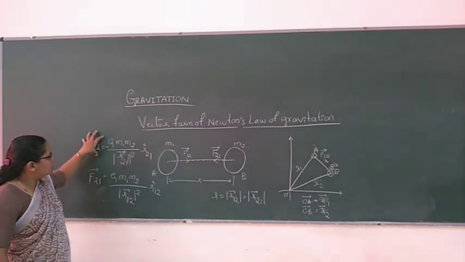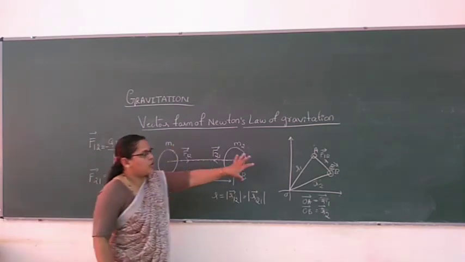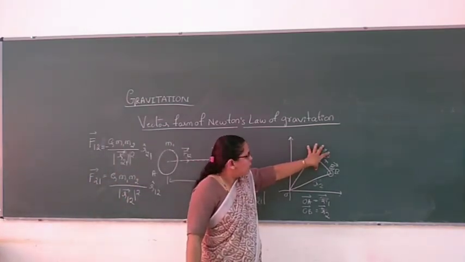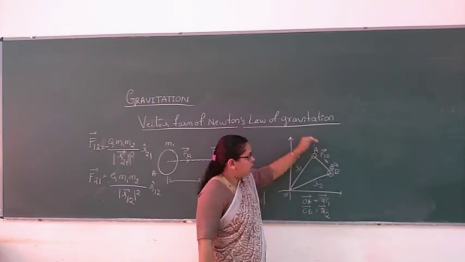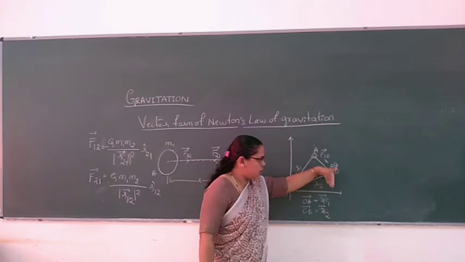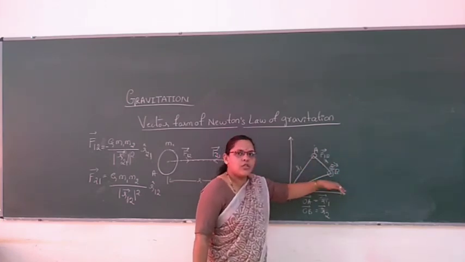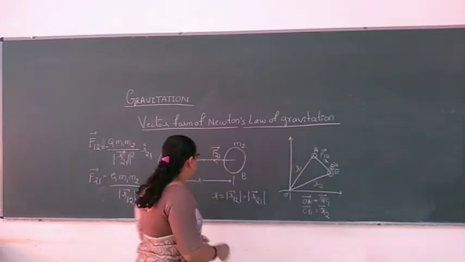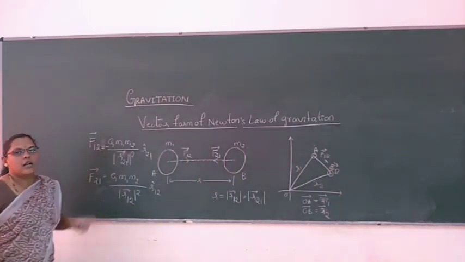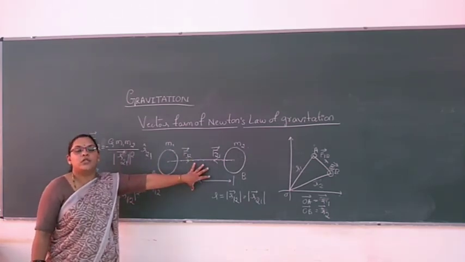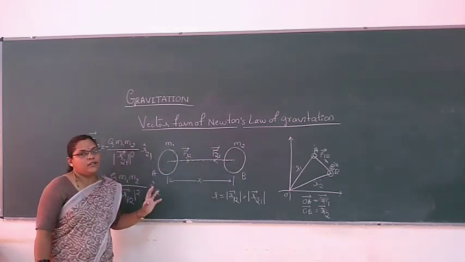The force exerted on the first body by the second body, if it is in this direction, is opposite to the force exerted on the second body by the first body. So the negative sign comes here. The negative sign indicates that the gravitational force is attractive in nature.